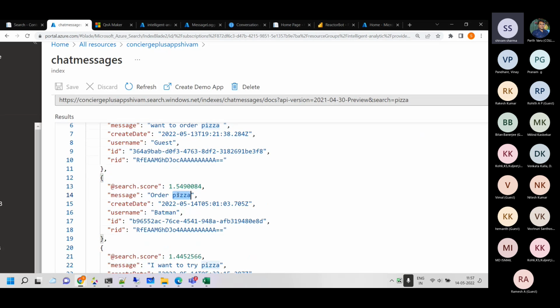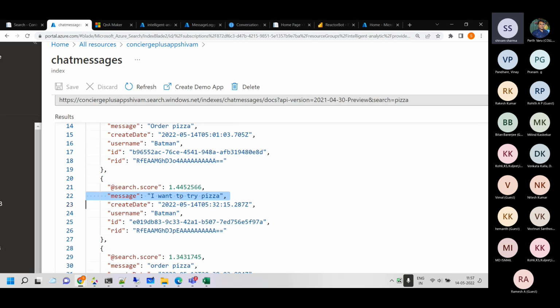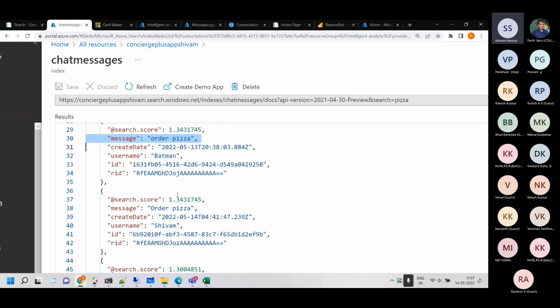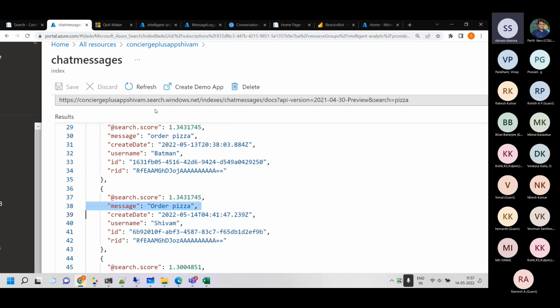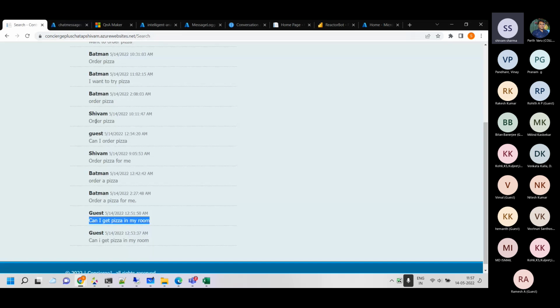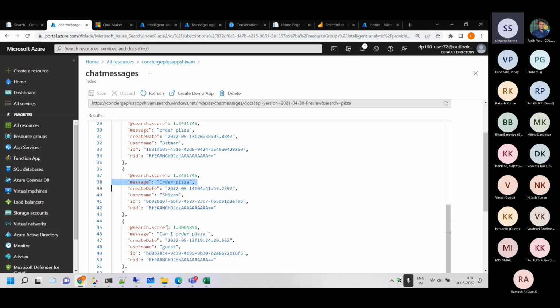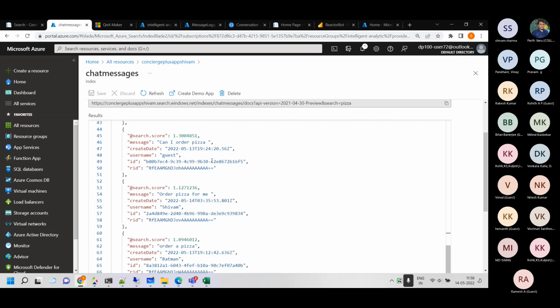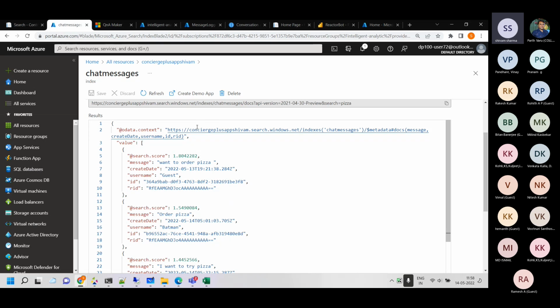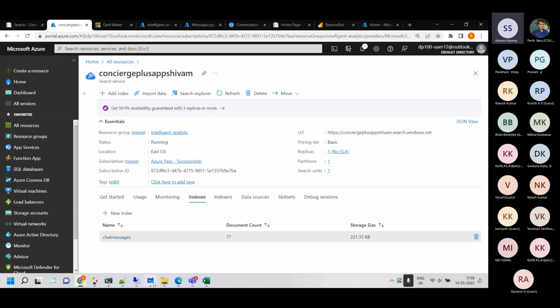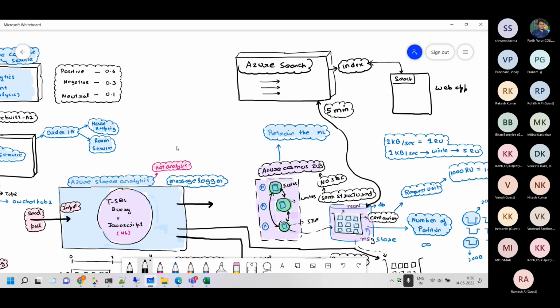You see this? This is just for troubleshooting purposes. If it doesn't work, then this is where to go and see what went wrong. So whatever you see here is what is happening there also. We are just printing out the message from it, and I'm pretty sure you got my point. Okay, so this is the search which we have done, and that's really what I had for the demo as well.